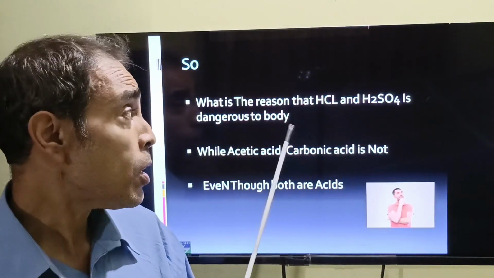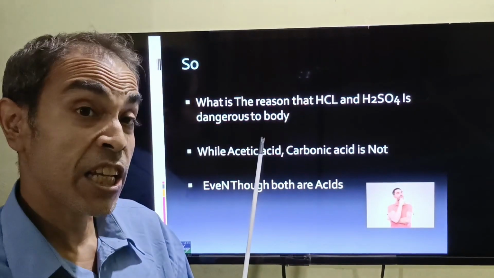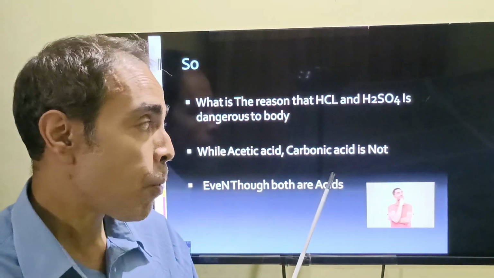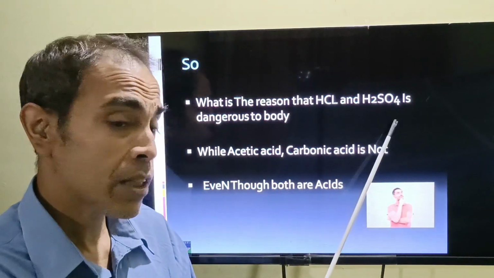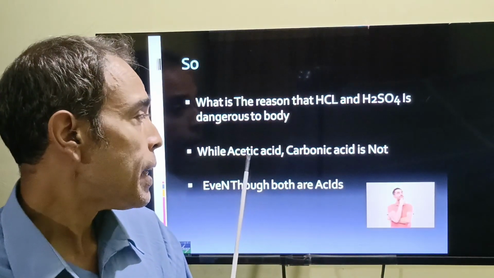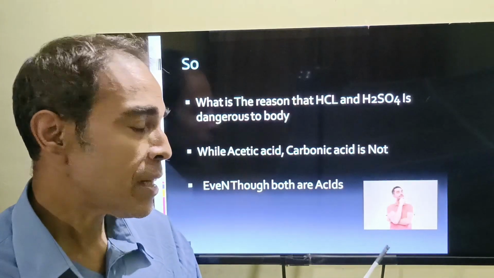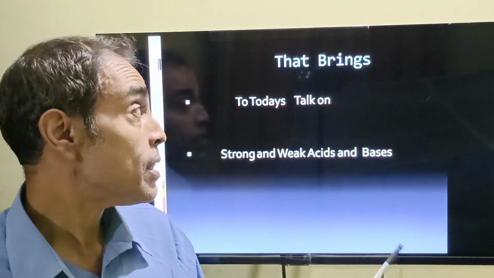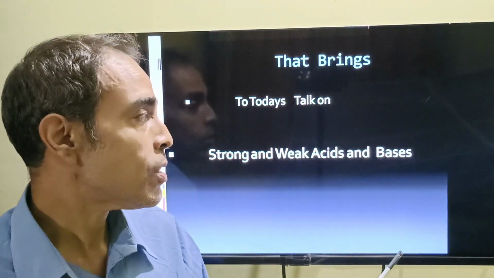So the question is, what is the reason that hydrochloric acid and sulfuric acid are dangerous to the body, while acetic acid and carbonic acid are not? Even though both are acids, this is dangerous, whereas acetic acid and carbonic acid are not. That is the most important question we have to ask, and that brings us to today's discussion on strong and weak acids. So let's dive into these concepts.